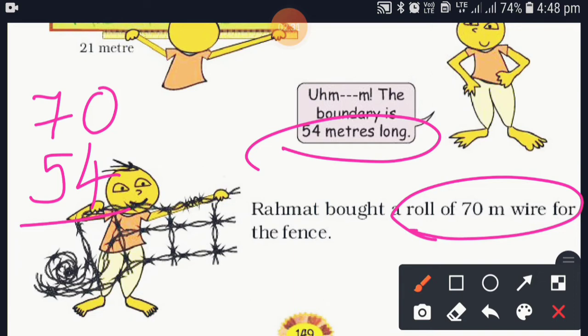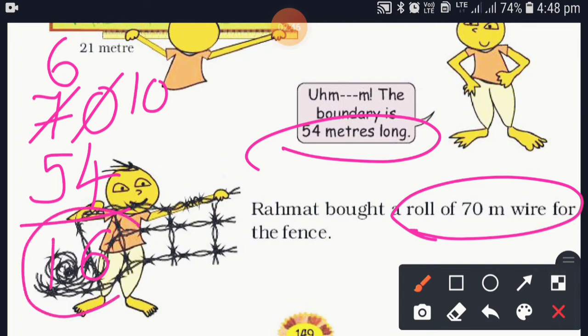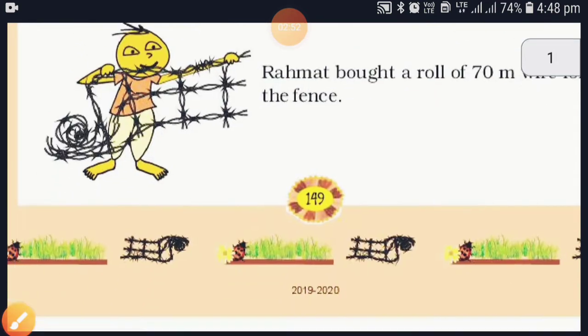So what about the remaining wire? 0 minus 4, not possible, so 10, and here 7 minus 1 is 6. 10 minus 4, 6, then 6 minus 5. The answer will be 16. So 16 meters of wire will be left out.